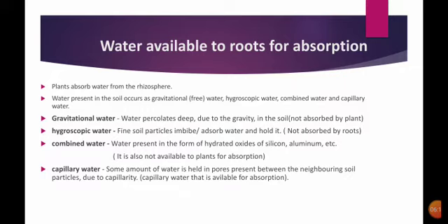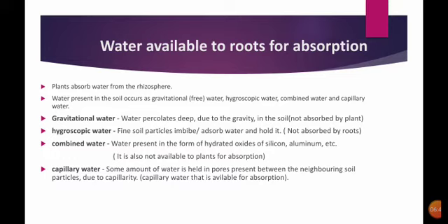Let us see the definitions. Gravitational water is the water that percolates deep due to gravity. Simply we can say it is the free water moving through the soil by force of gravity. That type of water, which is due to gravity, is called gravitational water. Hygroscopic water is when fine soil particles absorb water and hold it. It just holds the water. This water is also not absorbed by the roots.